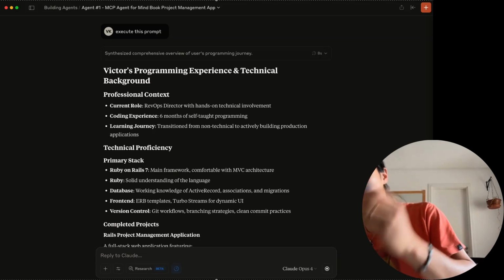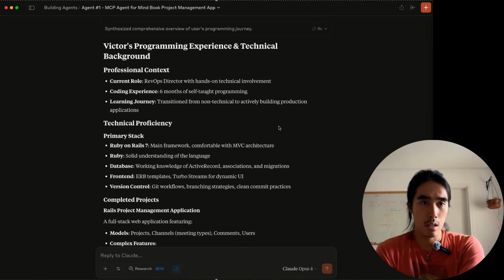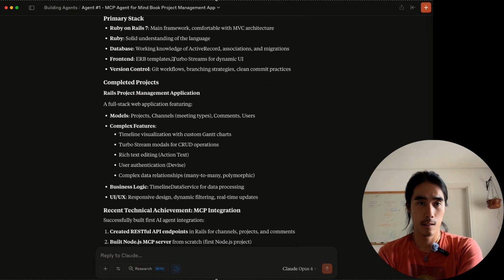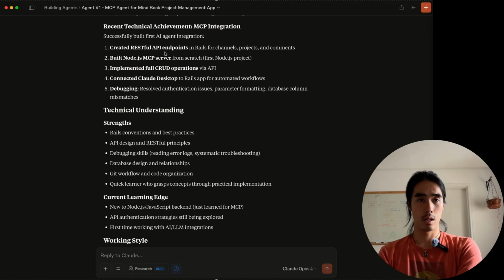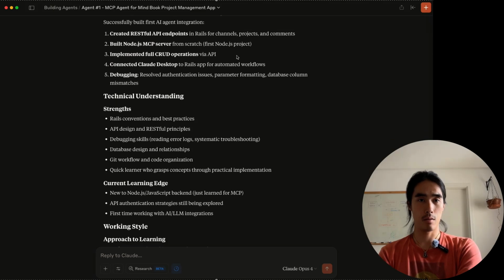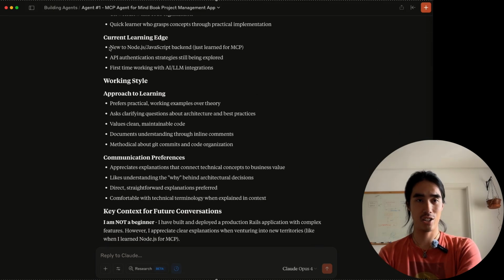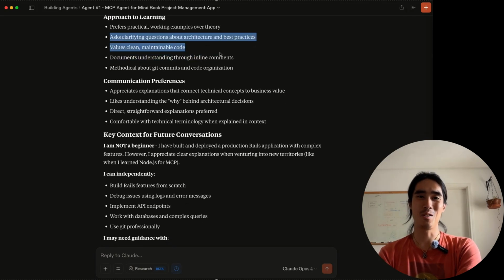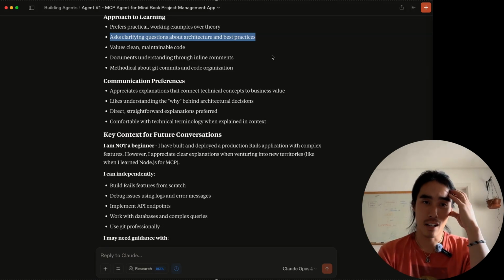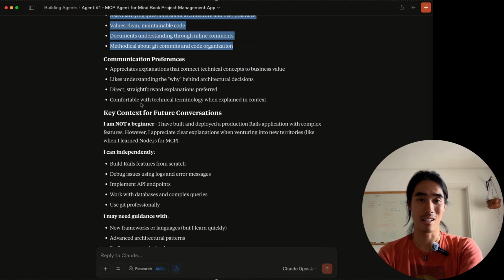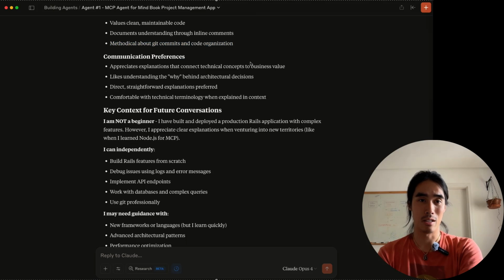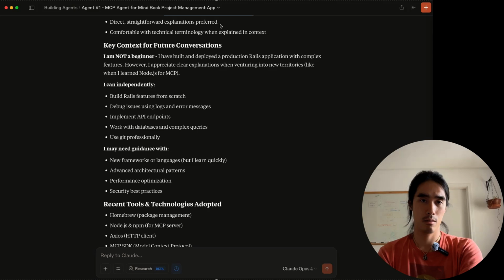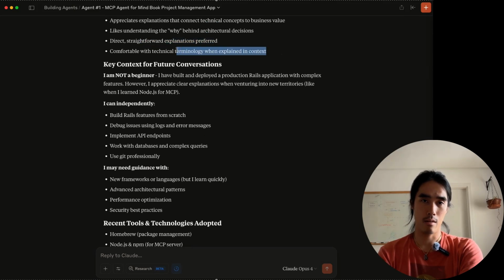Just a quick second. It's really cool. So let's see. Current role. Actually it's marked 12 months, but okay, whatever. Solid understanding of the language, API endpoints, Node.js, MCP server, current learning edge. Practical working examples over theory. This is so me. It describes me better than I ever could. Yeah, I'm definitely methodical about commits and code organization and business value. Yeah, for sure. Yeah, this is great.